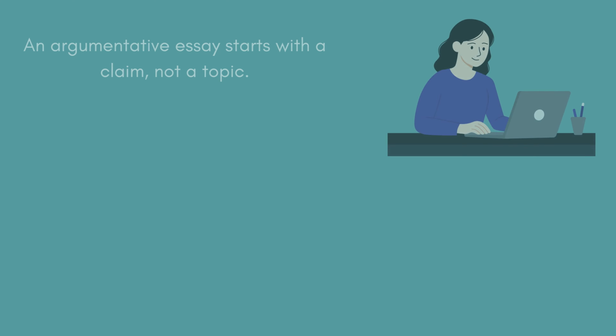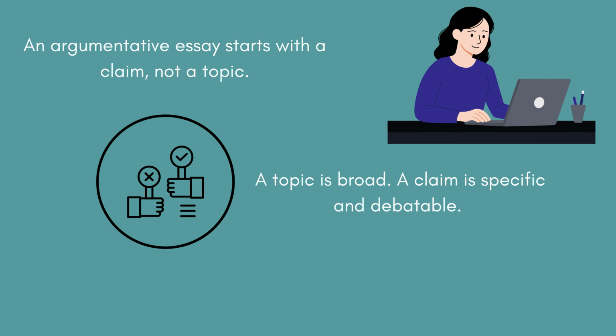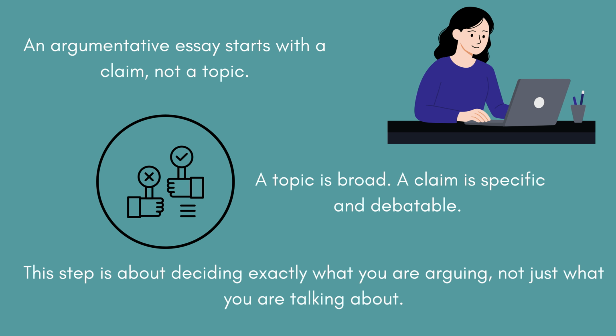Step 1. Lock a clear and debatable claim. An argumentative essay starts with a claim, not a topic. A topic is broad. A claim is specific and debatable. This step is about deciding exactly what you are arguing, not just what you are talking about.